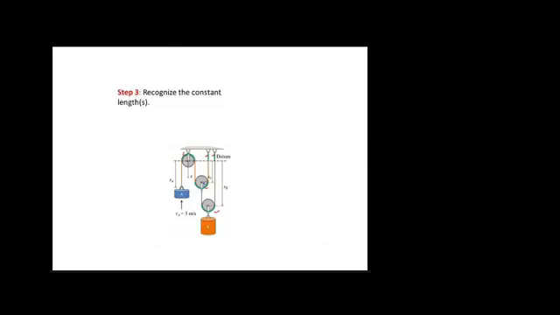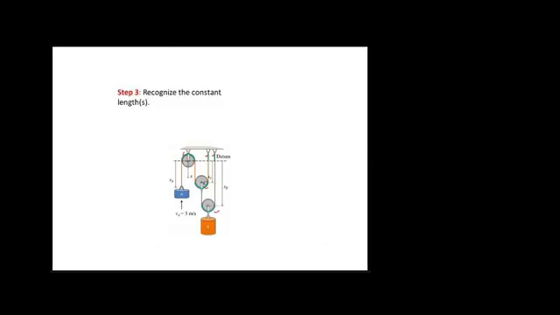Then in the third step we identified the constant lengths, those which are not changing during the motion within the given system. In step 4, we need to derive the relationship in which one motion is dependent on another.